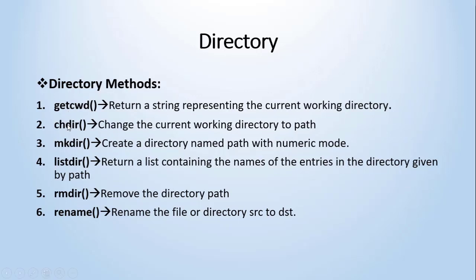Then chdir, the change directory, means if you want to change the current working directory path. Suppose currently you are in the C drive and you want to change that path to the D drive. At that time I have to change the directory path, and the OS module has provided the method chdir. By using chdir I can change the current working directory path. Then mkdir is for making or creating a new directory in the given path.